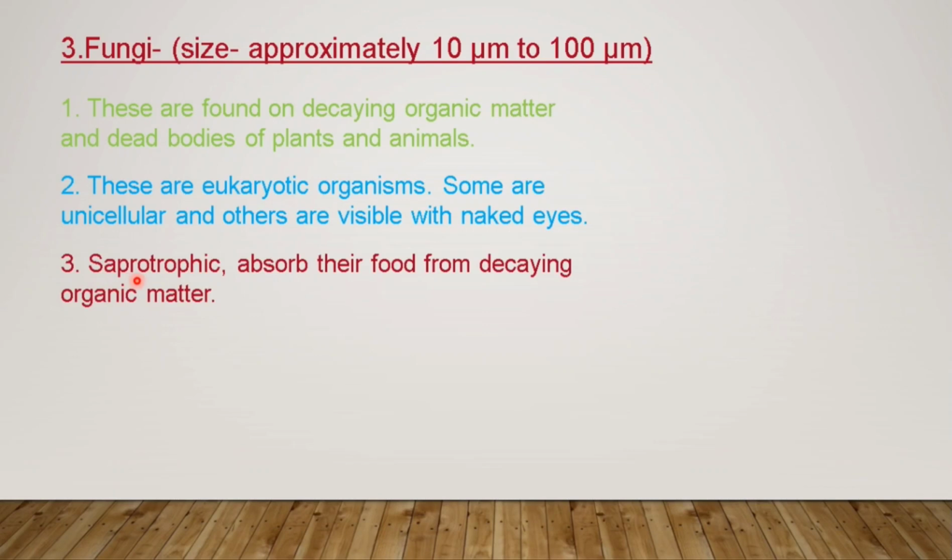Let's see the third point. They are saprotrophic, absorbs their food from decaying organic matter. Again, fungus or fungi are also called saprotrophic. Why? Because they absorb their food or they gain nutrition from decaying organic matter. The matter which is dead or decaying.